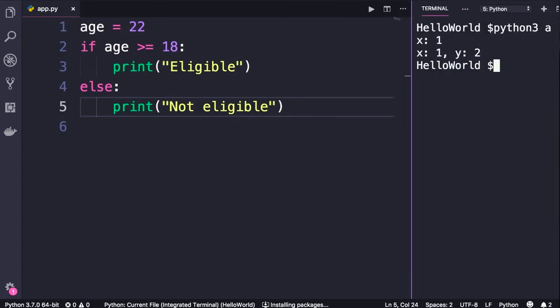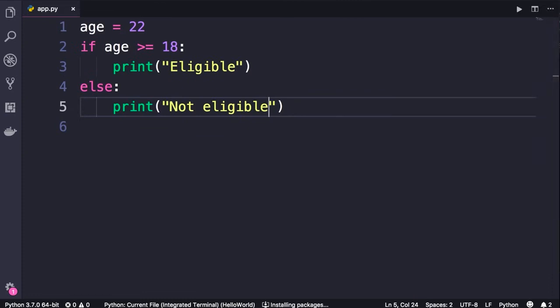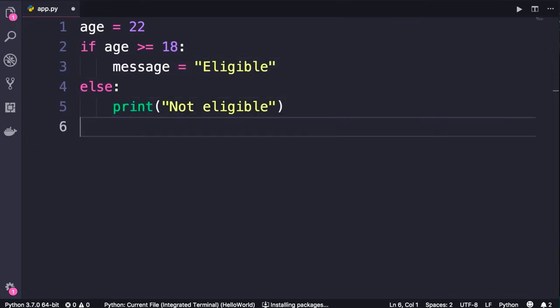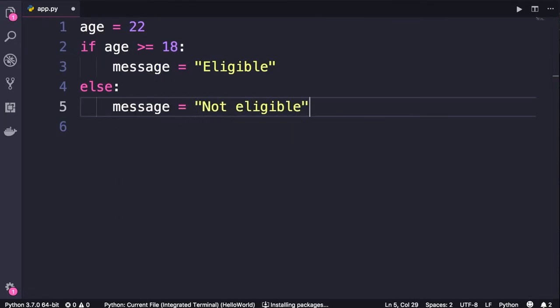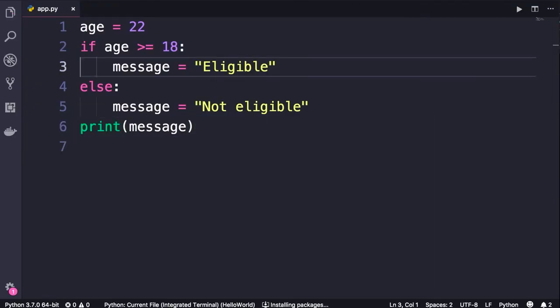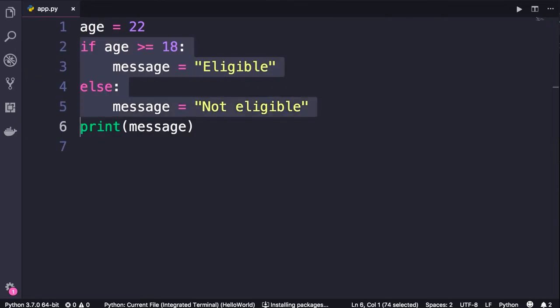Beautiful. Now, there is nothing wrong in this piece of code, but I want to show you a cleaner way to achieve the same result. Instead of having a print statement here, we can define a variable like message and set it to this string. That is the first step. So message equals this string. And then we will print this message. Now, when you have an if-else statement with this structure, where you're basically assigning a value to a variable, you can rewrite this in a simpler way.